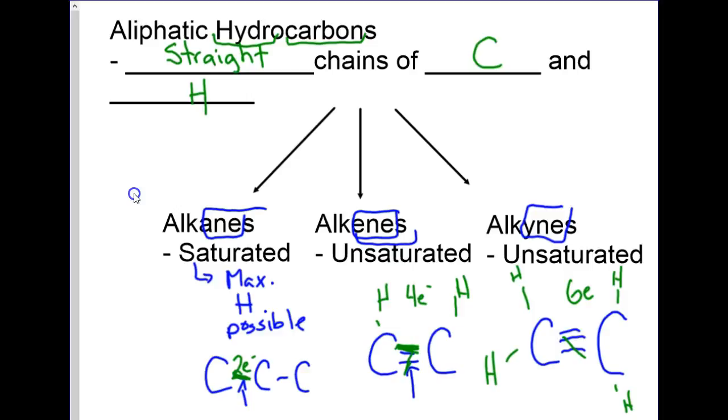If there's opportunities to break a double or a triple bond, it is called unsaturated. Do we want to break the double or triple bonds? Yes. Think about it. Have you ever heard of partially hydrogenated margarine? Yes, we learned about it in health science. Vegetable oils? Versus butter is made of milk. Has a high amount of fat in it.